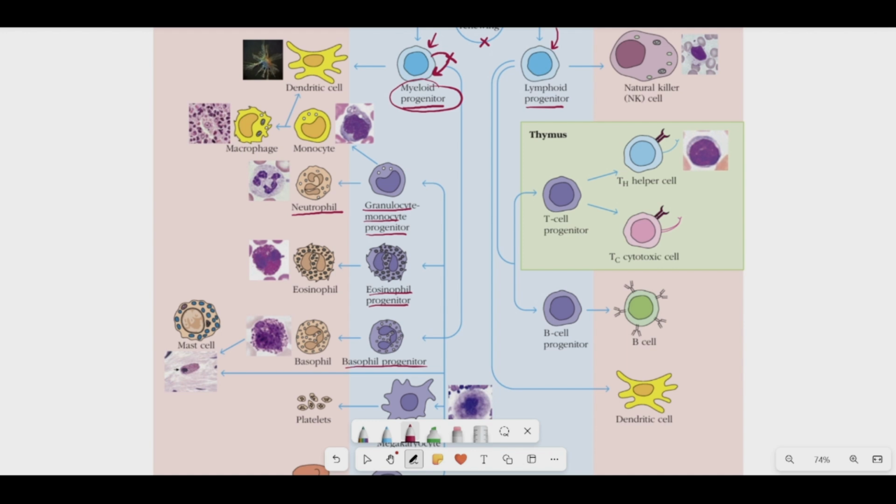So I have told you that the granulocyte monocyte progenitor cell will either differentiate into neutrophils or into monocytes. Now, what are monocytes? Monocytes are a specialized type of immune cell usually present in the blood, and while circulating in the blood they are called monocytes. But when the blood takes them into the tissues, these monocytes differentiate either into macrophages or into dendritic cells, and both are phagocytic cells.